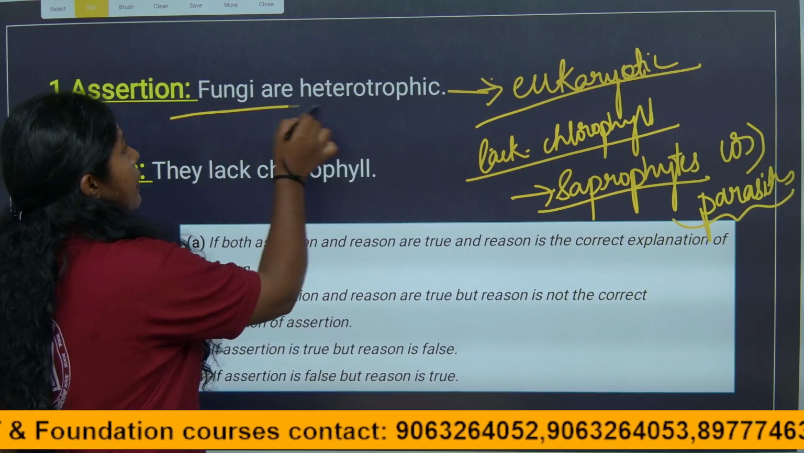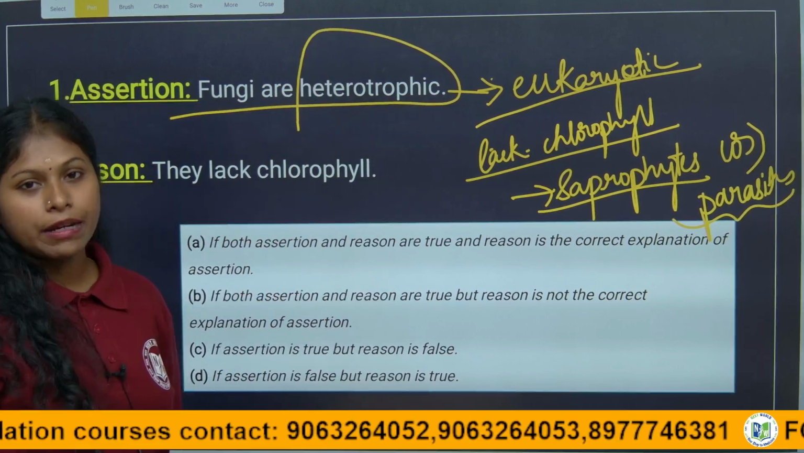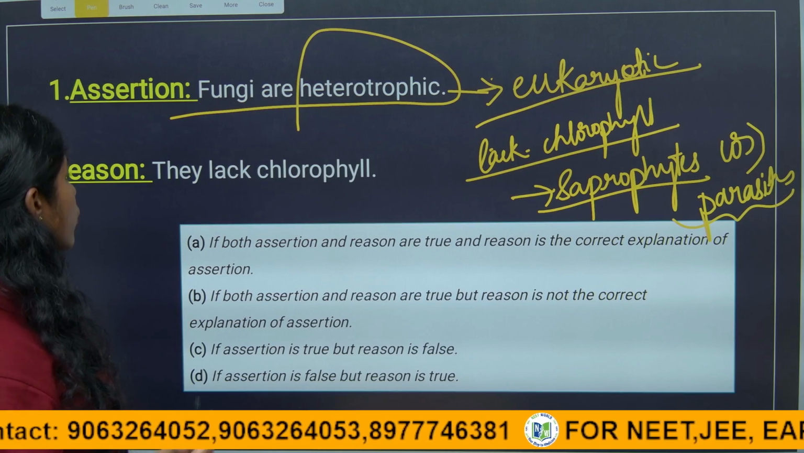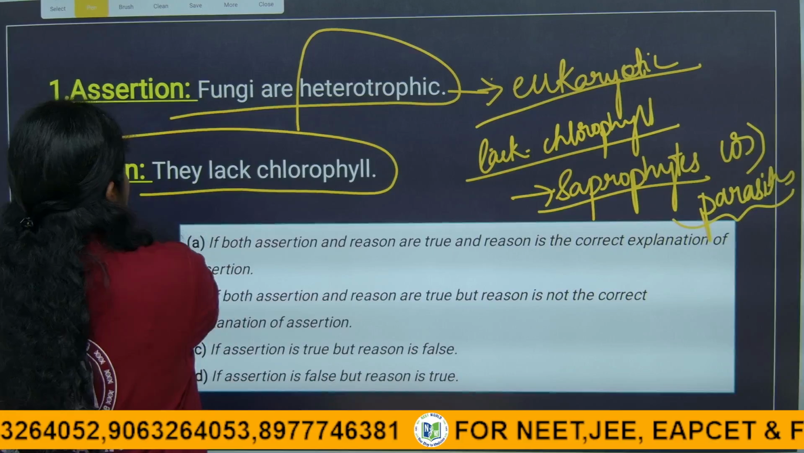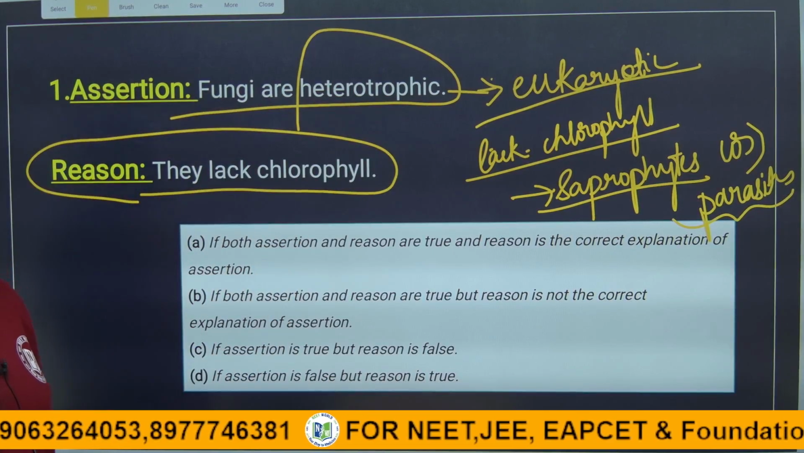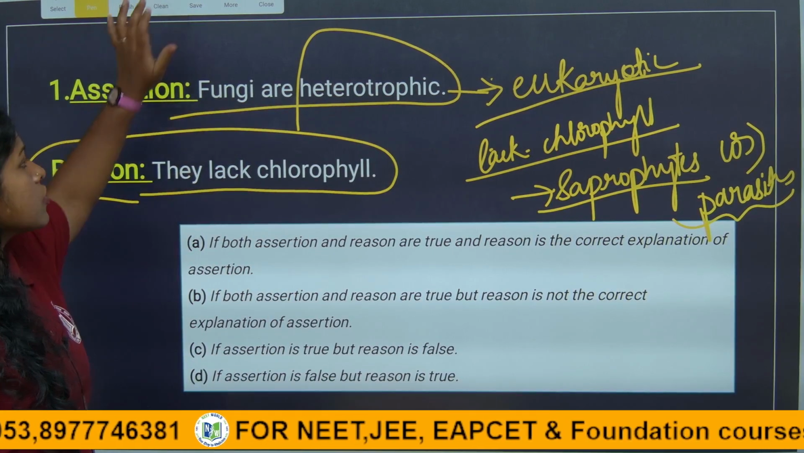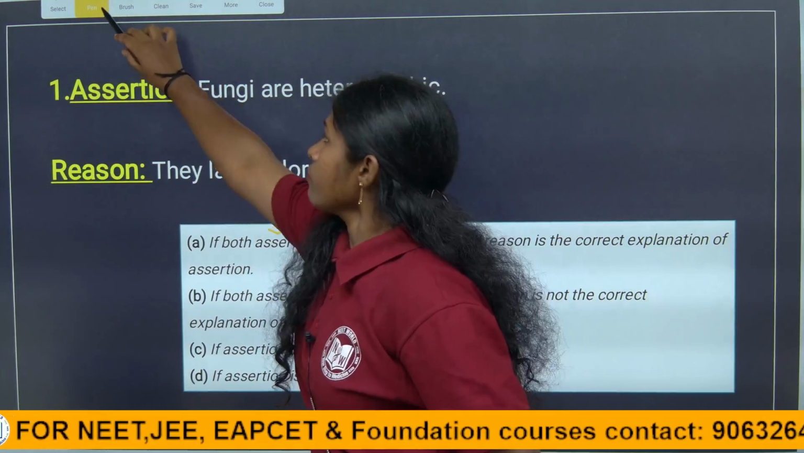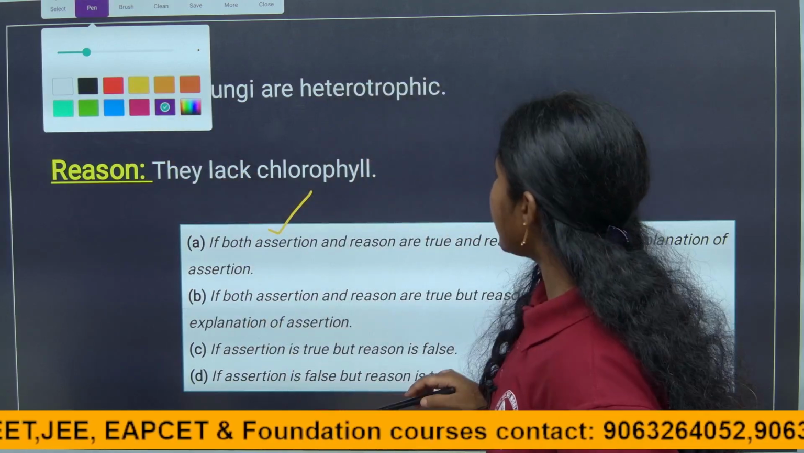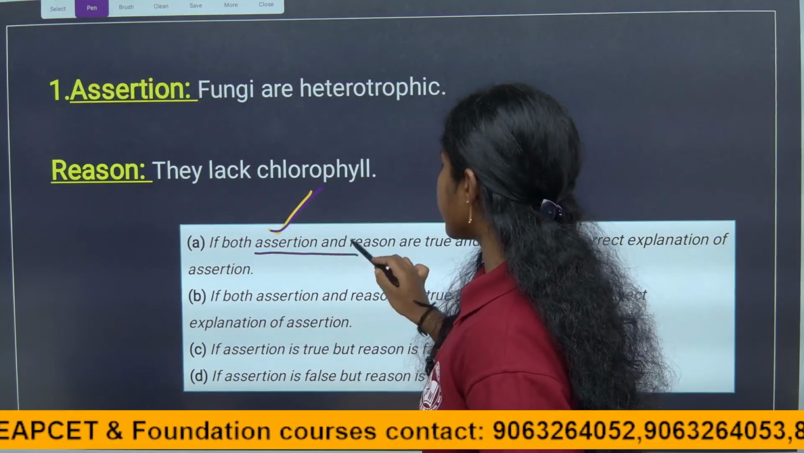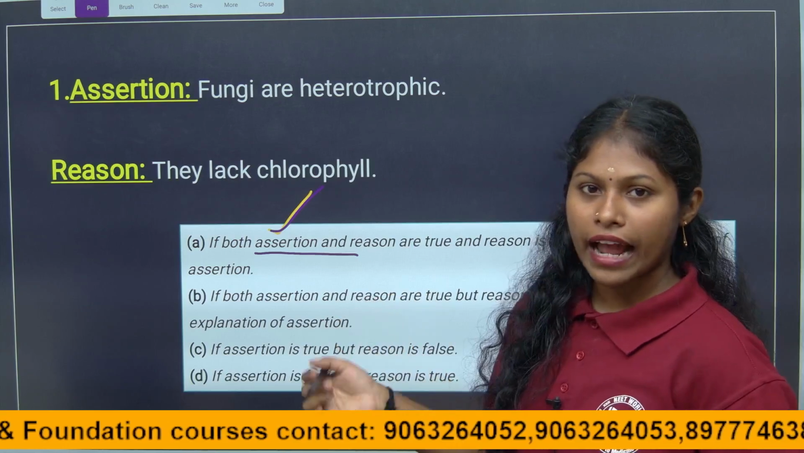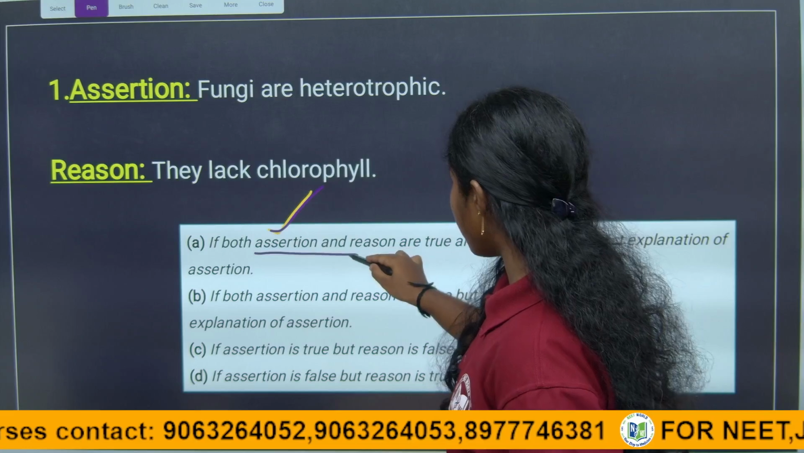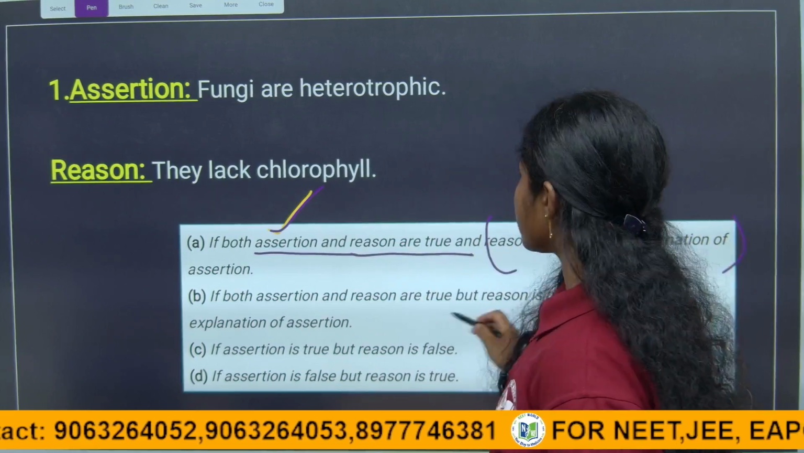Here they are dependent organisms. That is why they are given the statement as heterotrophic; they exhibit heterotrophic nutrition. They lack chlorophyll. Of course it is related now, children, because they lack chlorophyll, that is why they are dependent organisms. So here both the assertion and reason are true. The assertion is true because they act as heterotrophs, and because they are heterotrophic, they don't have chlorophyll. Both are true, and the reason is the correct explanation of the assertion.